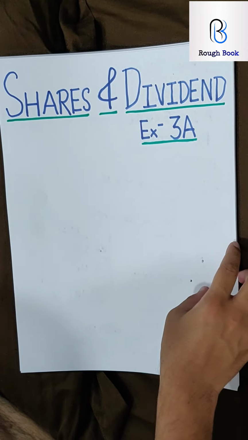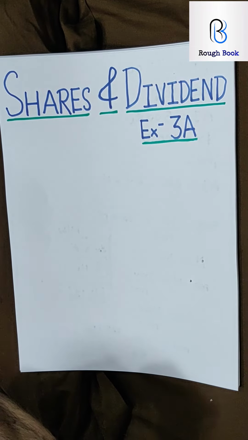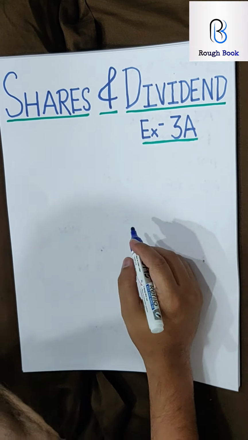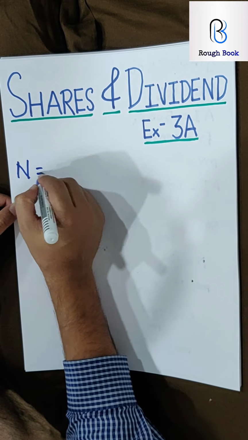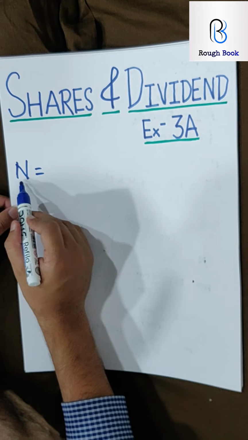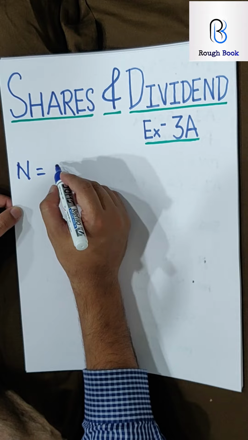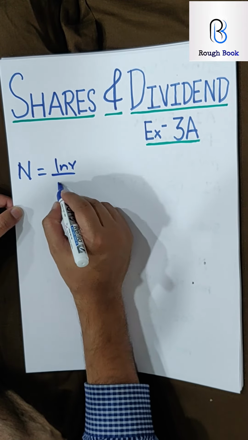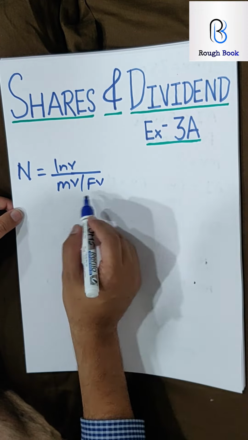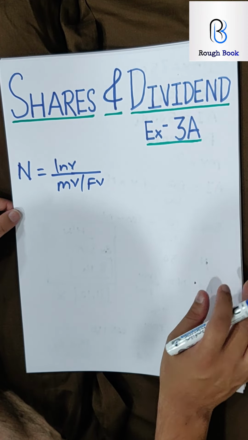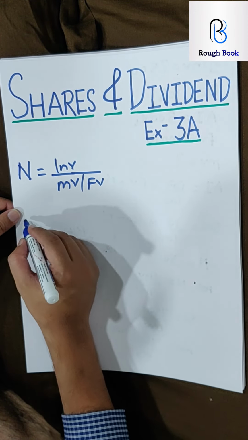So this is exercise 3A. Before starting with the exercise, I want everyone to do a quick recap of all the formulae. Number one, we learned from the previous video, number of shares. What is number of shares? Investment upon market value or face value. We'll have to read the question; depending on what it has been bought at, you will divide with that. So that's the first formula.